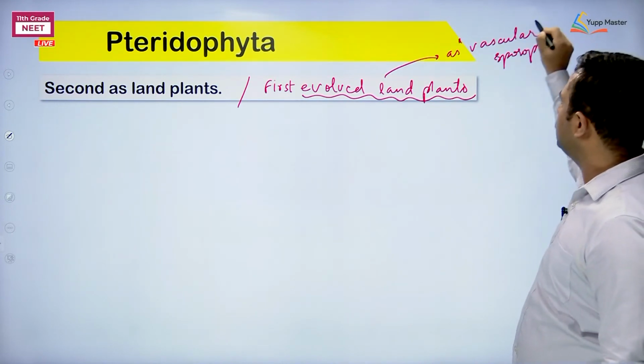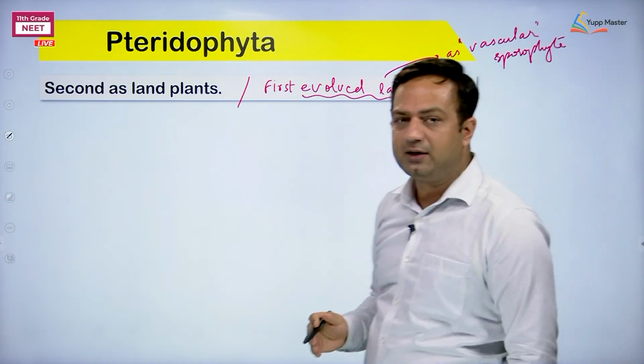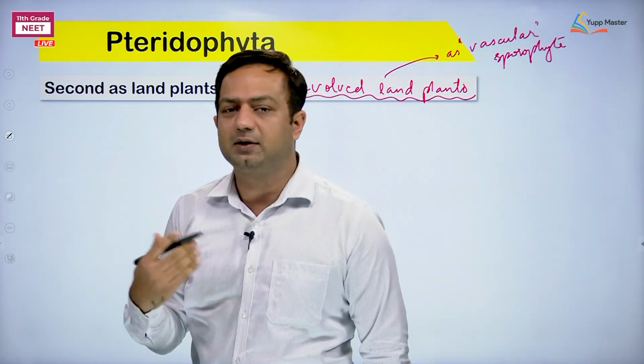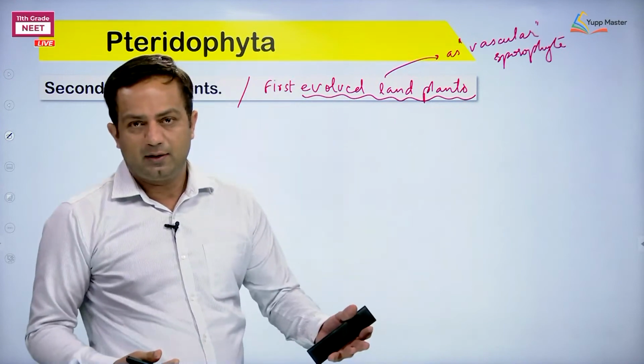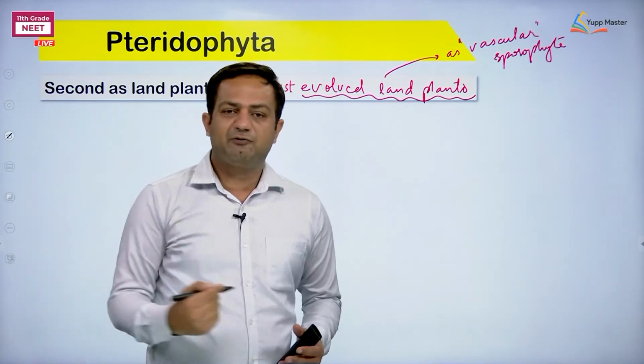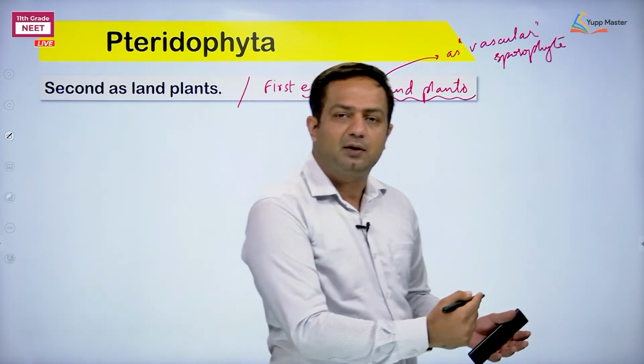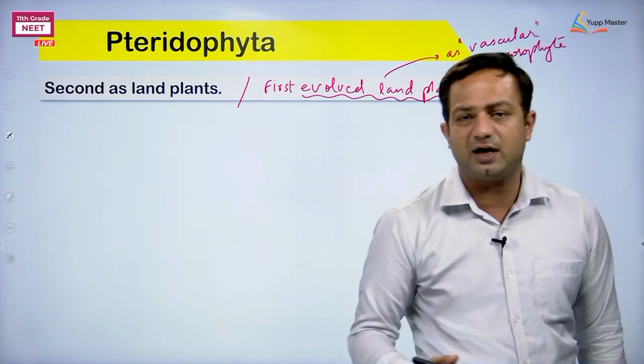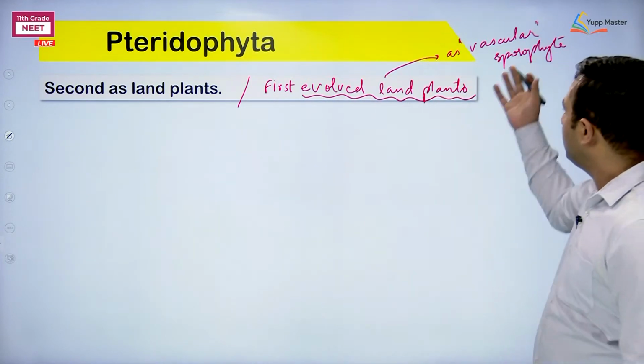Okay, the main word is vascular. So they are getting better. Plants are getting better and better day by day with the groups. From Bryophyta towards the land habit, next we are moving towards Pteridophytes. They are becoming much better as they have vascular structures.